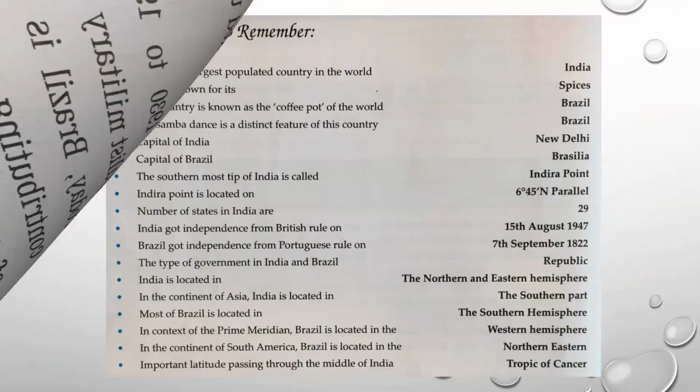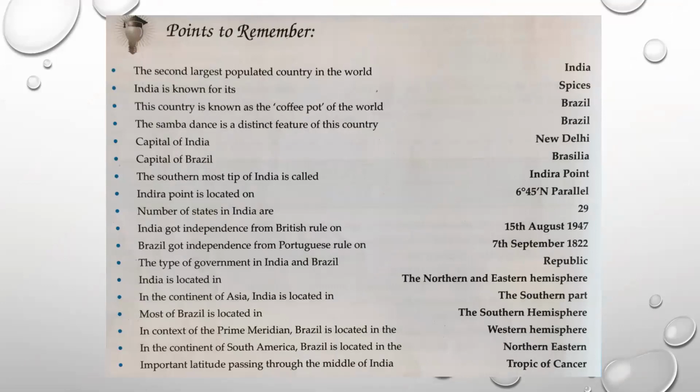Let's move on. Now, in short, we will recollect and revise the most important points of this lesson, which will help us to do the revision. So the first point says that India is the second largest populated country in the world after China. Our country, India, is well known for manufacturing spices. Brazil is also known as the coffee pot of the world because the maximum amount of coffee production is done in Brazil. Then Brazil is famous in the whole world for the samba dance. Capital of India is New Delhi, and on the other hand, capital of Brazil is Brasilia.